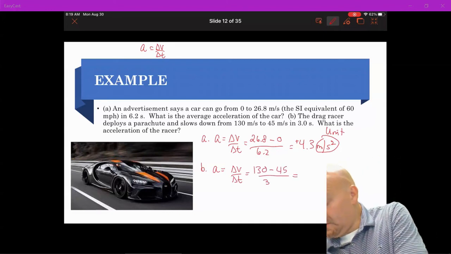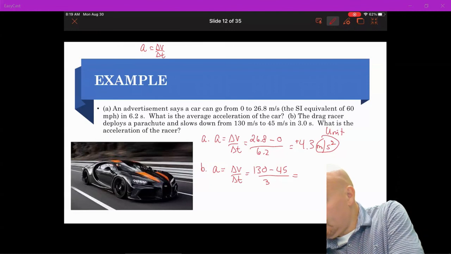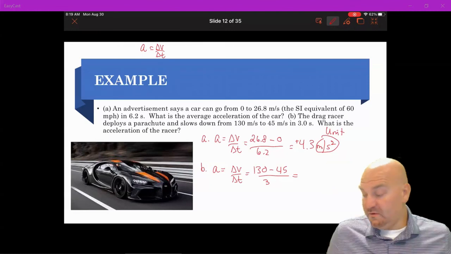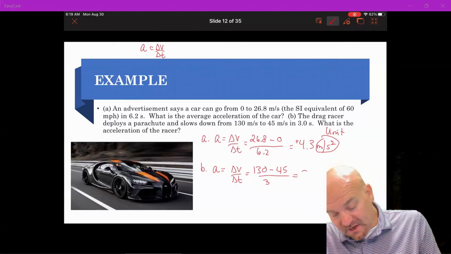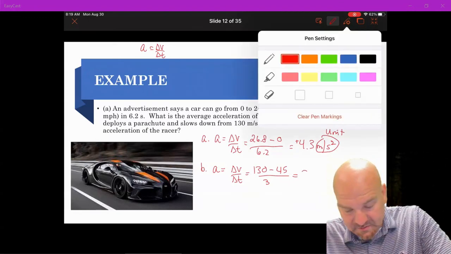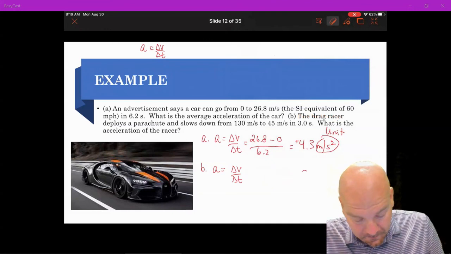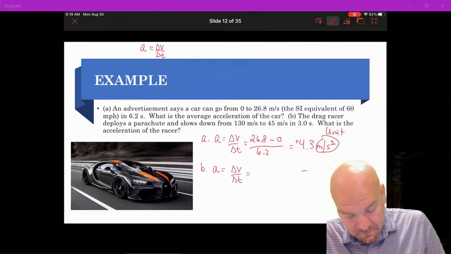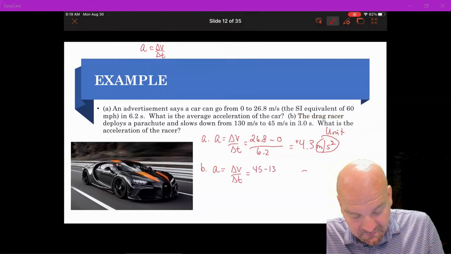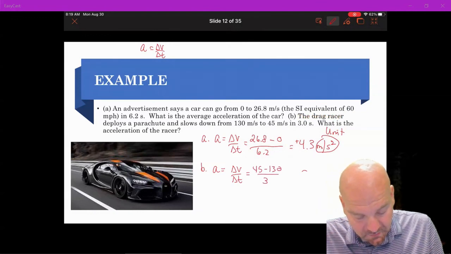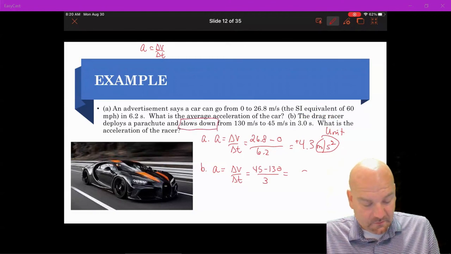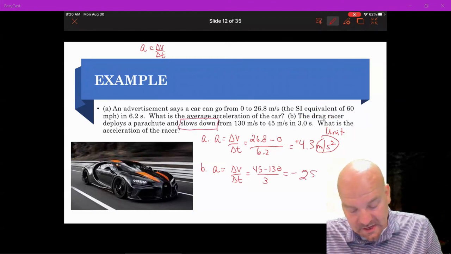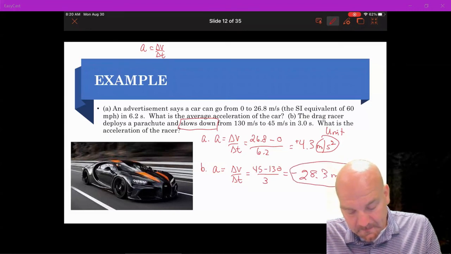Oh, I got these backwards, I apologize. It should be 45 minus 130 over 3 because it's slowing down. And so that should be a negative 28.3 meters per second squared.